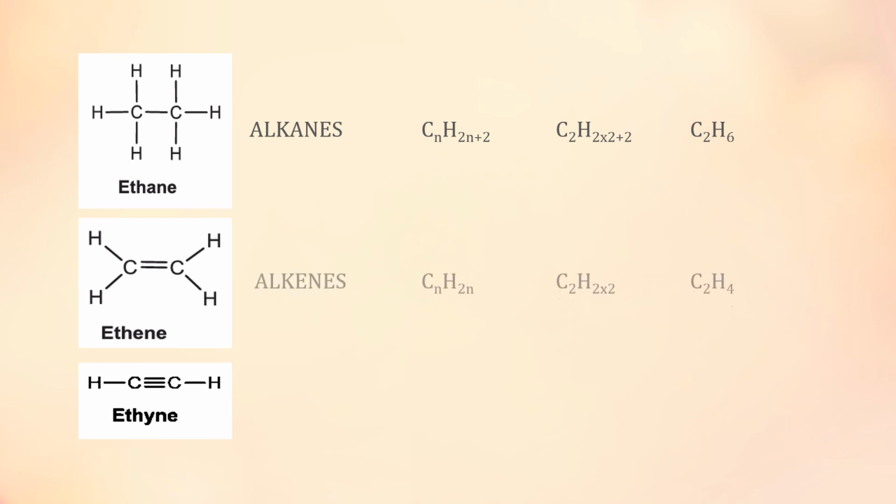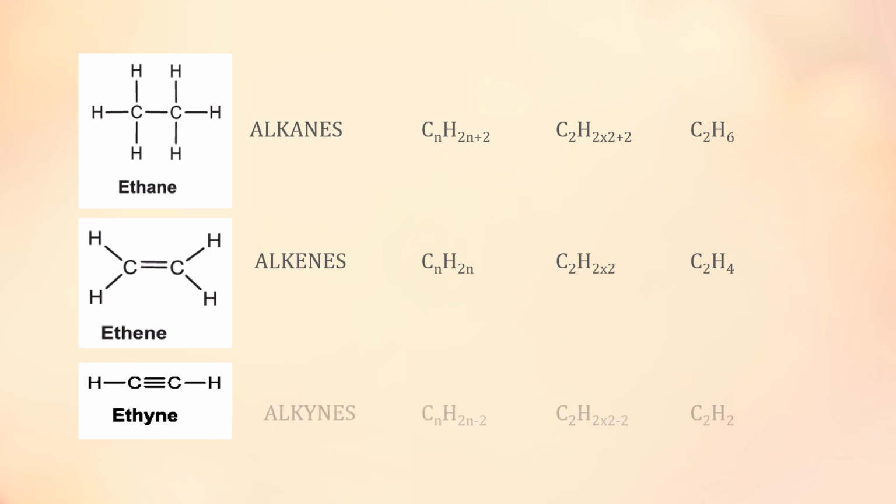Here 3 examples are given for your understanding of the different types of hydrocarbons. The first one is ethane. Ethane is an alkane. The general formula is CnH2n+2. Here you can see that in ethane, there are 2 carbon atoms and a total of 6 hydrogen atoms.